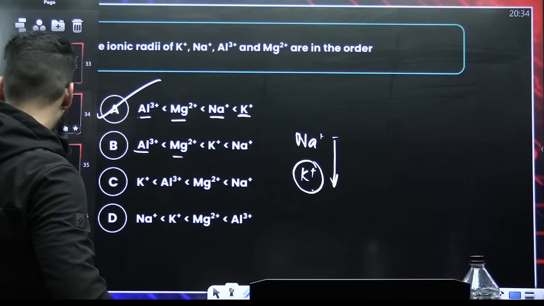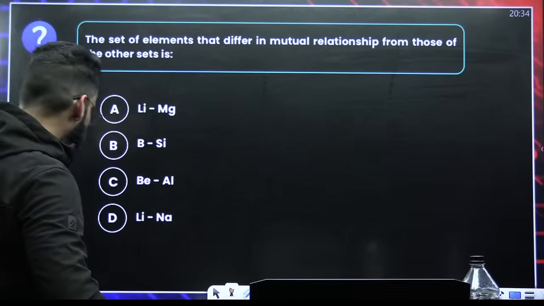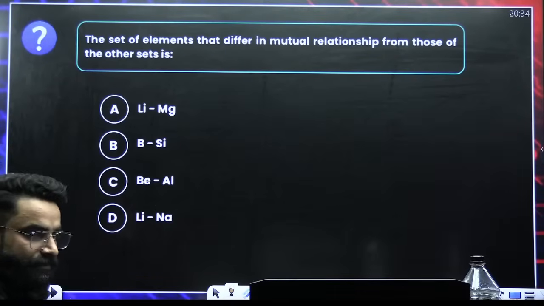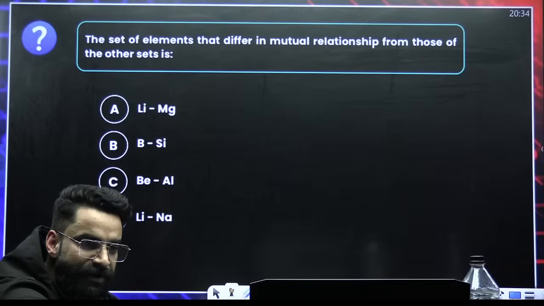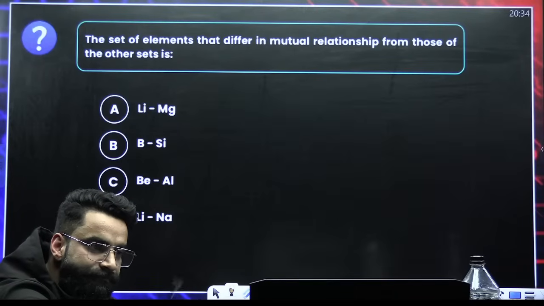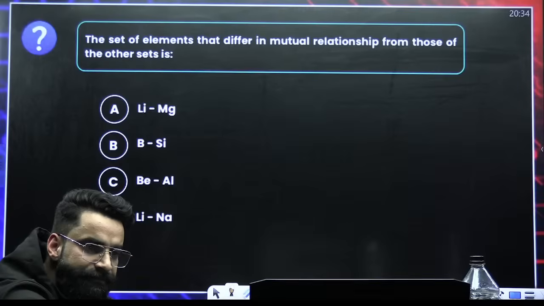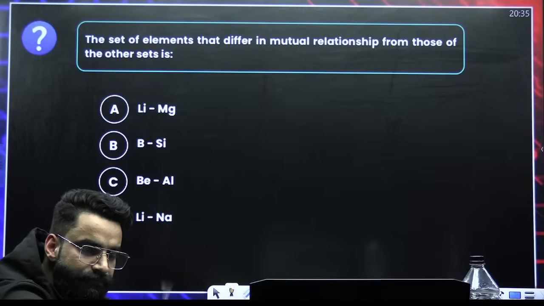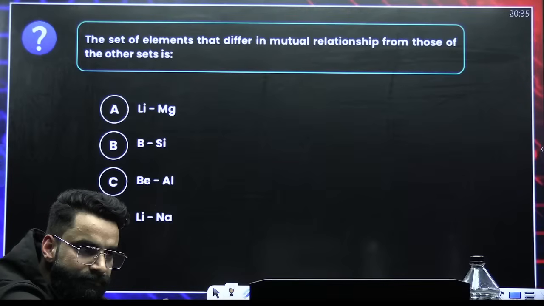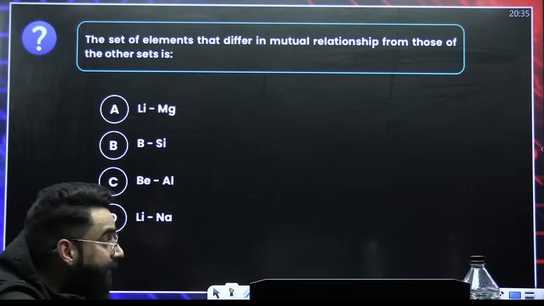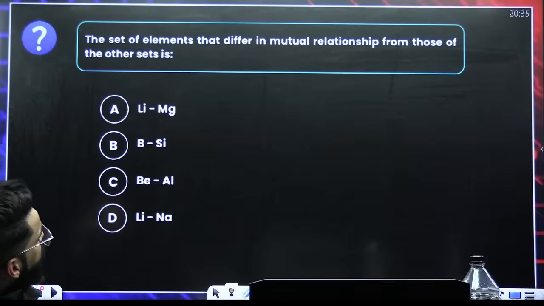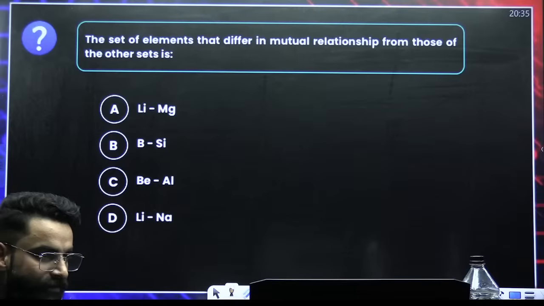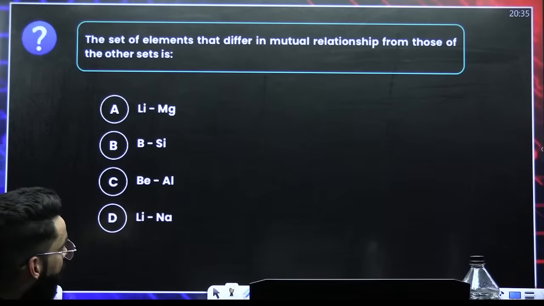Moving on to the next one. Tell me the answer of this one. Let me check your options, what you're saying. Check this one out, guys. The set of elements that differ in mutual relationship from those of other sets.